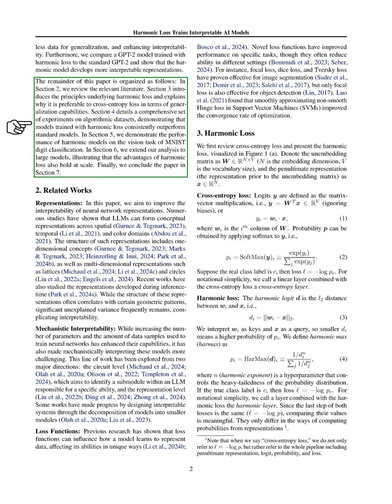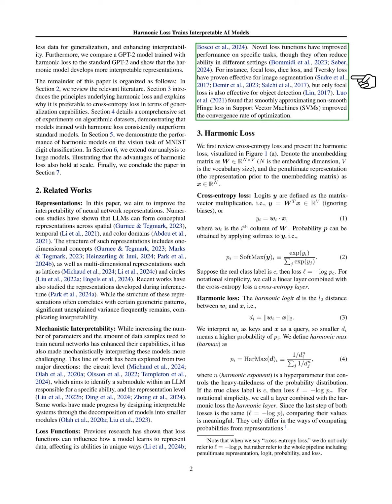In the related works section, we focus on improving the interpretability of neural network representations, noting that while many studies have explored how large language models form conceptual representations, significant unexplained variance remains. We also discuss mechanistic interpretability, which has become more challenging as models grow in complexity. Lastly, we highlight how different loss functions can impact model learning and performance across various tasks.